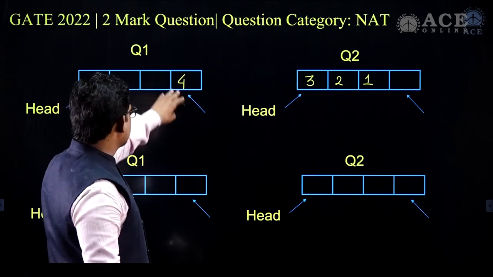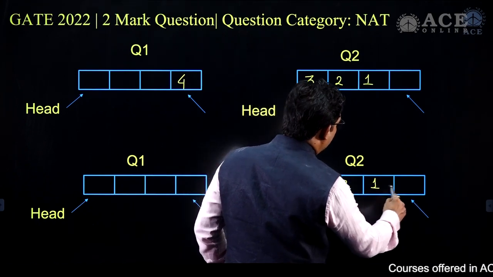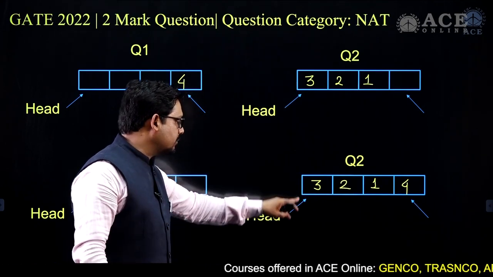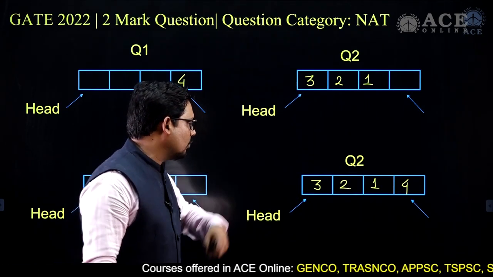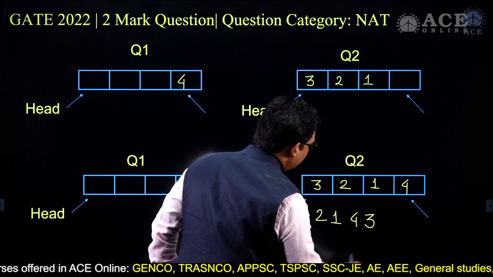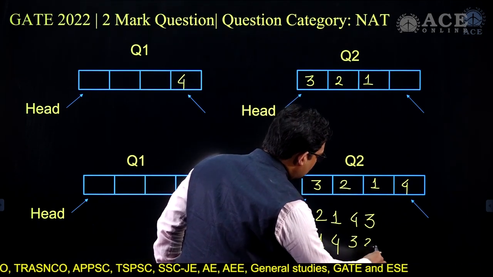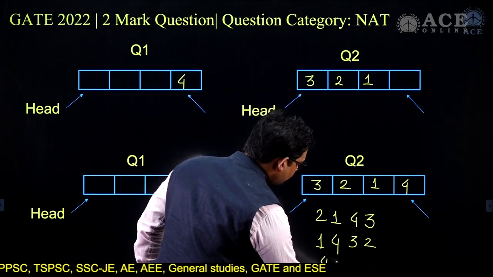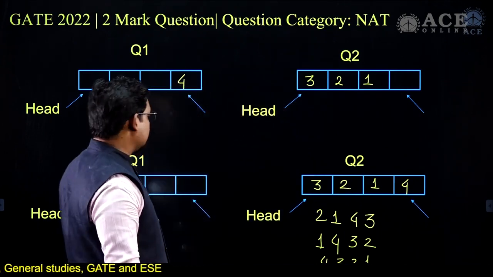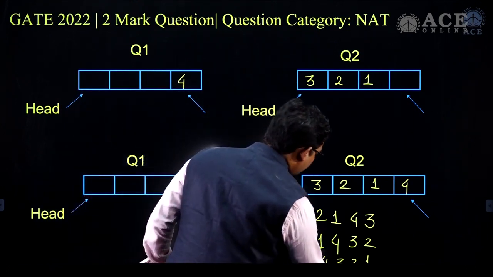Again I delete 4, and I'll put the value as 3 2 1 and 4. Now here I'll delete each element from this because this is the head of the queue. I'll be deleting 3 2 and 1. So I delete 3, the sequence will become 2 1 4 and then 3. Then I again delete 2, the sequence will become 1 4 3 2. Then again I delete 1 and the sequence will become 4 3 2 1, and that is the final sequence that we wanted. This is the final sequence 4 3 2 1.